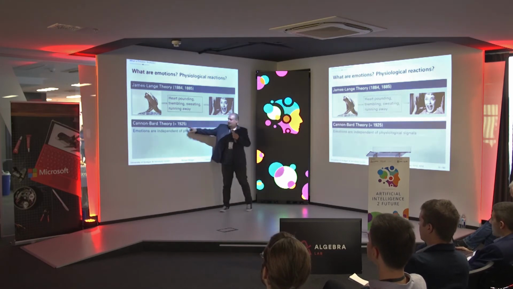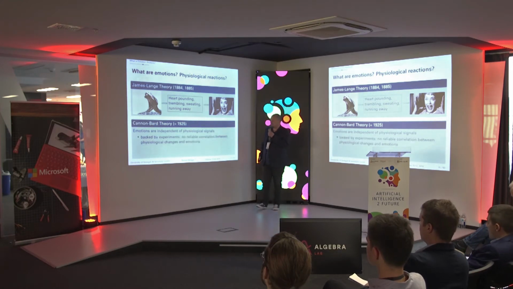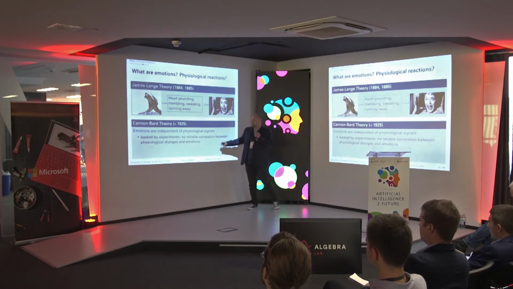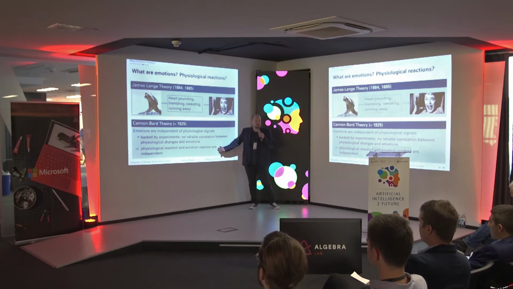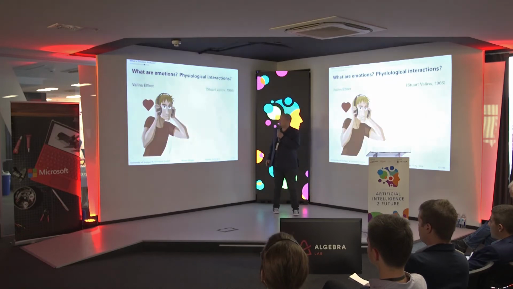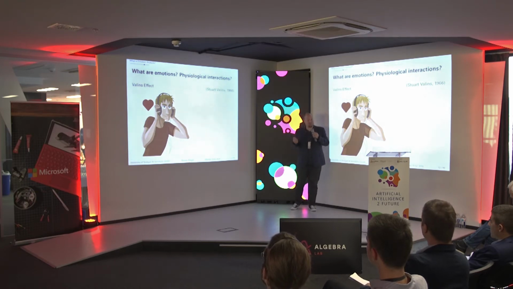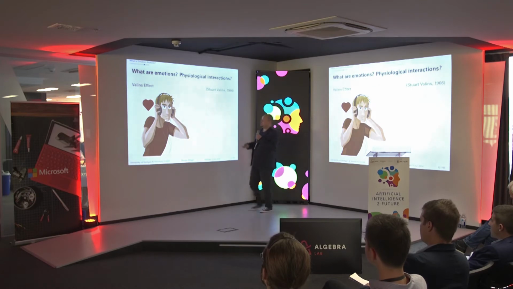Well, some people doubted that. Still pretty old, the Cannon-Bard theory says emotions are independent of physiological signals, and they also did experiments, and these experiments said these are independent, there's no reliable correlation between these 2 things. However, a couple of years later, 1966, Stuart Valins, and this was a famous experiment, so he got this experiment named after himself, the Valins effect, came up with an experiment.